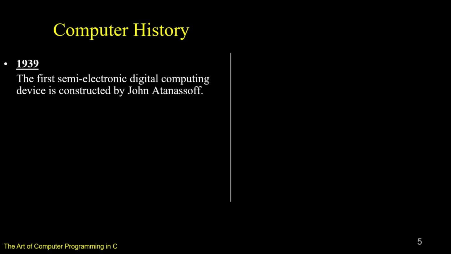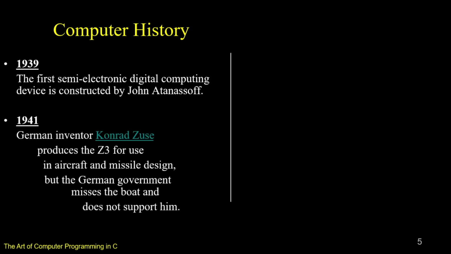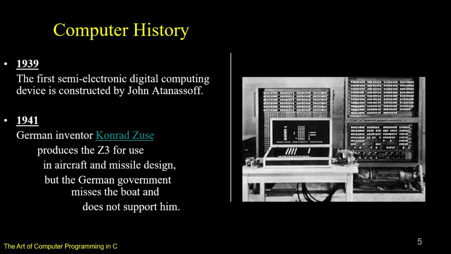1939, the first semi-electronic digital computing device is constructed by John Atanasoff. 1941 marks the invention of Z3 by German inventor Konrad Zuse, who produced the Z3 for use in aircraft and missile design, but the German government misses the boat and does not support him. This is Z3, invented by Konrad Zuse.